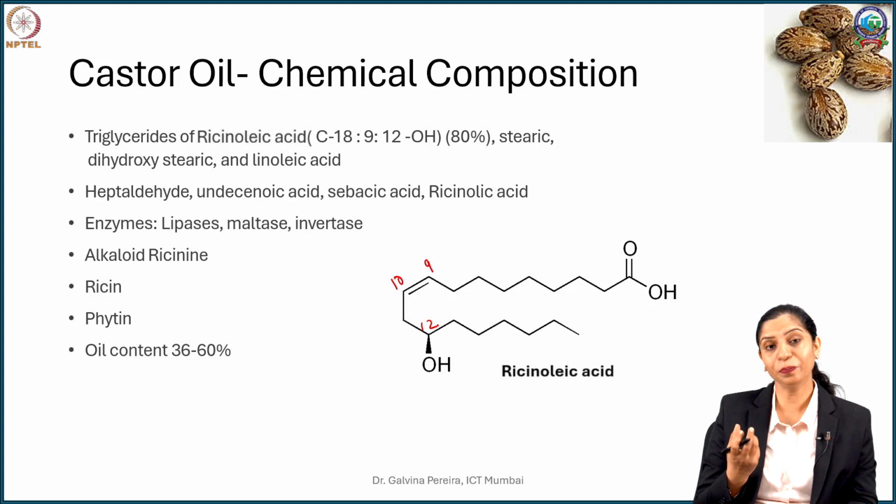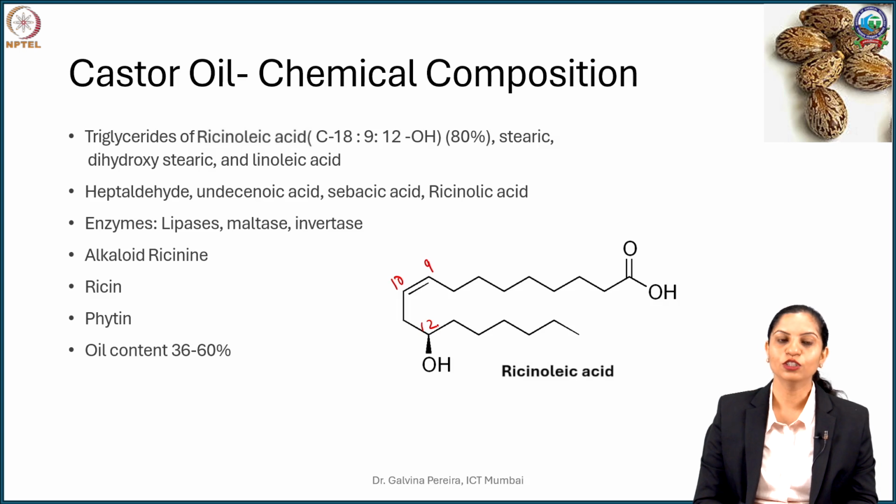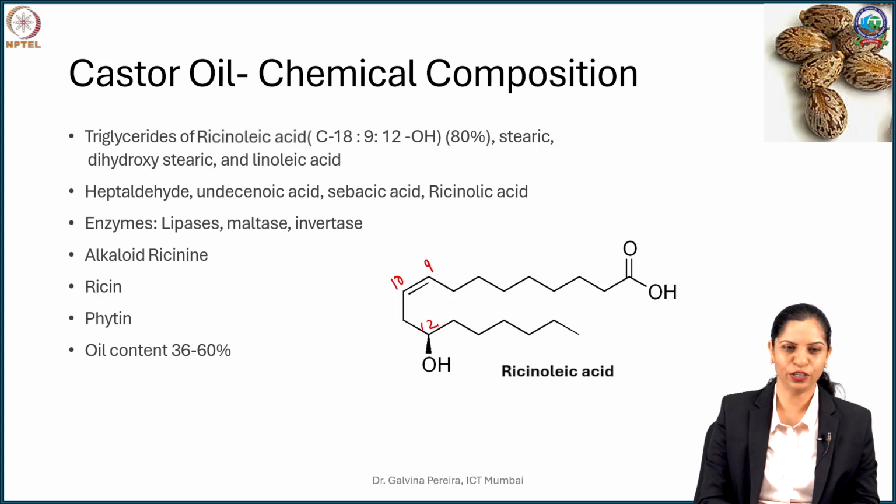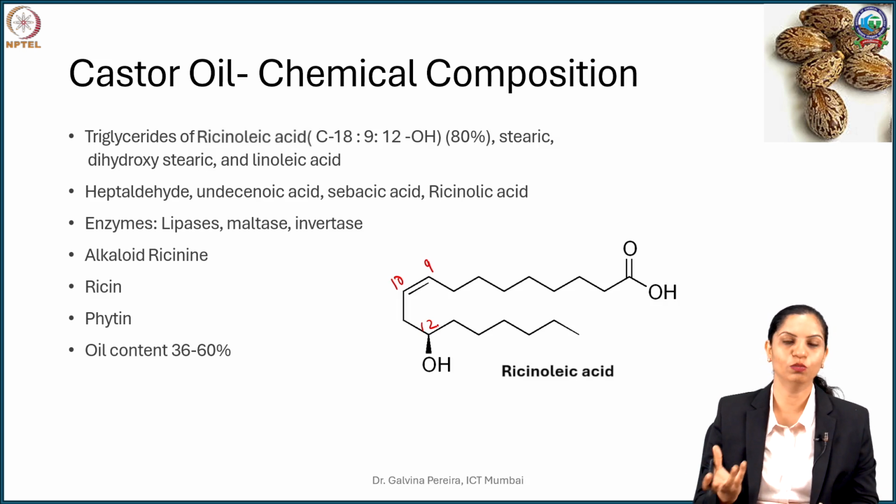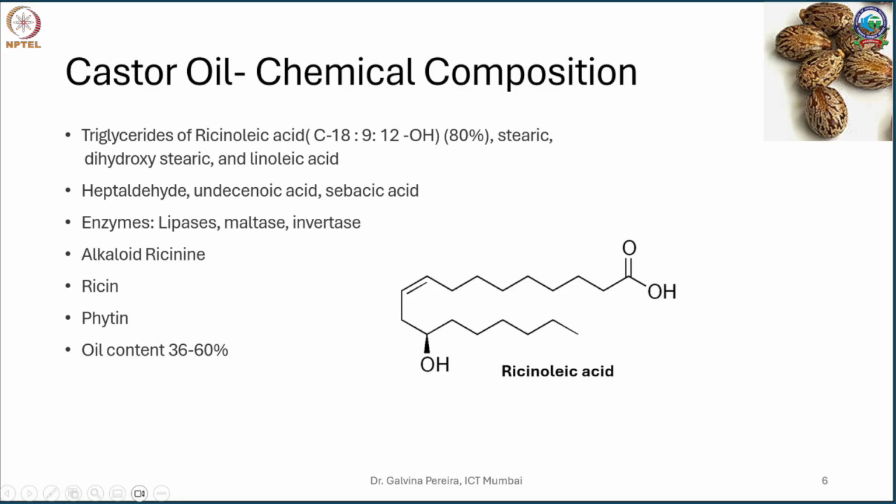Now this castor meal has also been used for obtaining enzymes. You know, in biotechnology you require enzymes, and castor seeds are an interesting source of that. So you can purify lipases, maltases and even invertases from castor seeds. It contains an alkaloid, a small content of ricinin, a toxic component ricin, phytins, and the total oil content, as I said, is almost 50% of the seed. So it ranges between 36 to 60%.